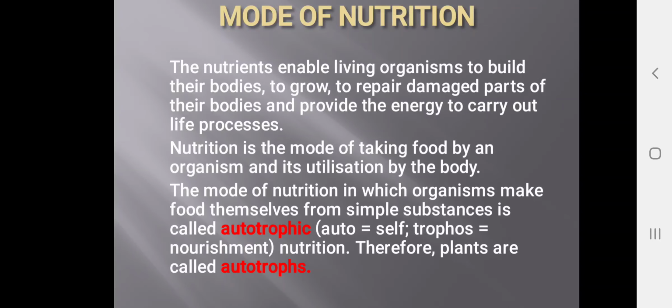The mode of nutrition in which organisms make food themselves from simple substances is called autotrophic. Auto means self, trophe means nourishment. Self-nourishment. Therefore plants are called autotrophs. Plants prepare their own food, so that's why plants are said to be autotrophs.